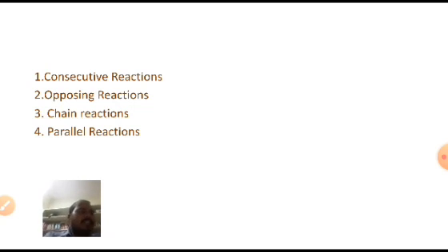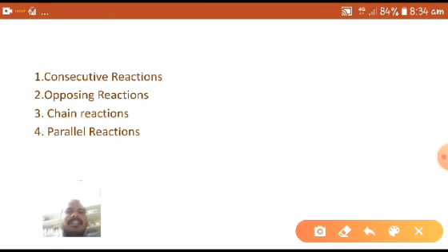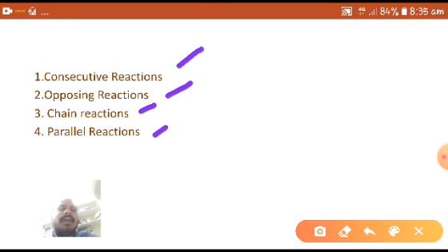These are the complex reactions which we cannot explain with the mechanism we follow for elementary simple reactions. They require in-detail study. So what are the complex reactions? There are mainly four types of complex reactions: consecutive reactions, opposing reactions, chain reactions and parallel reactions.